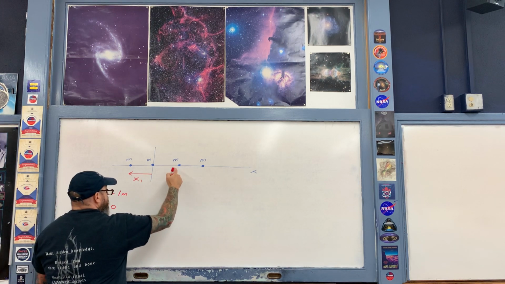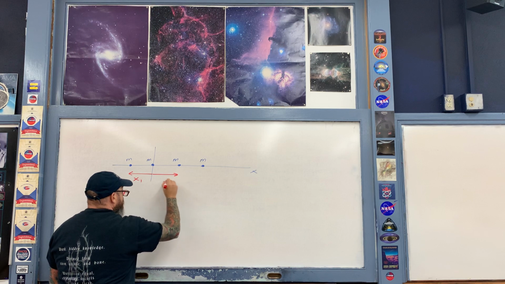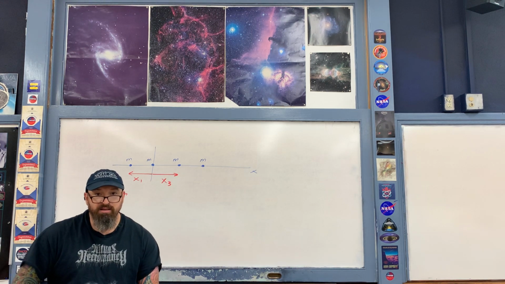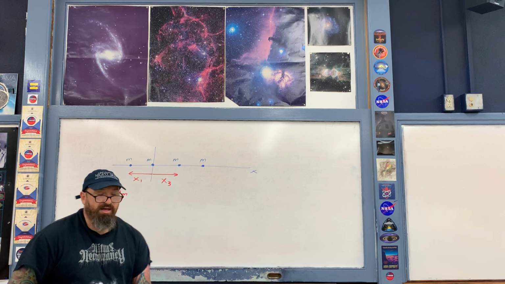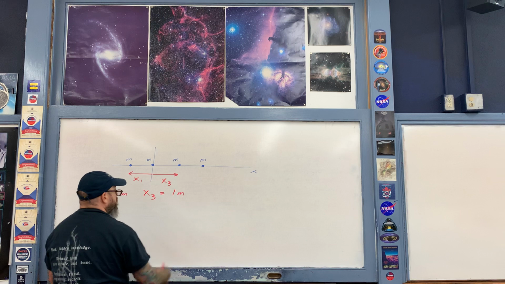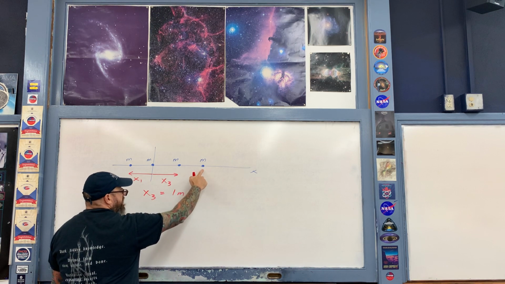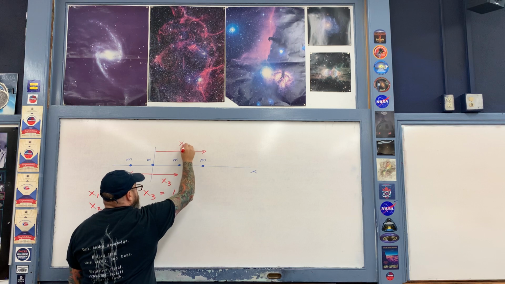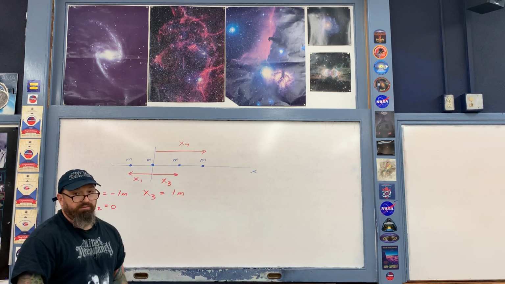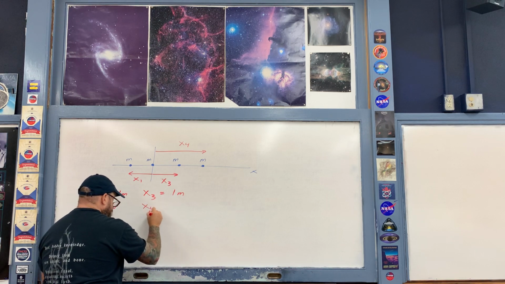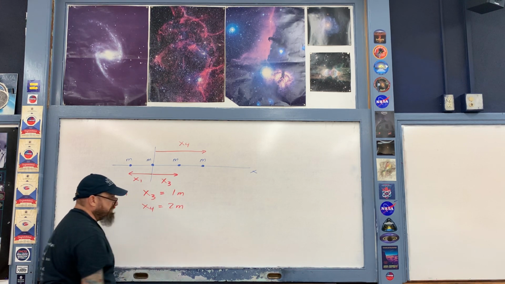Okay, and then here's the third object. Right here is its position vector, x3. This is just 1 meter to the right-hand side. So then therefore I'll write this as a positive number. So x3 is equal to 1 meter. And then the last object here, object number 4, right here is its position vector, x4. This is a total, however, of 2 meters to the right-hand side. So then therefore x4 is equal to positive 2 meters.